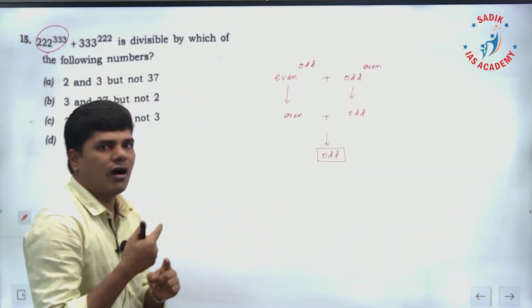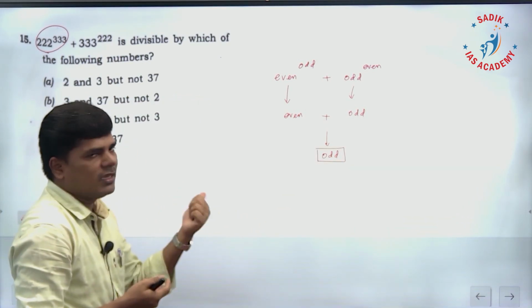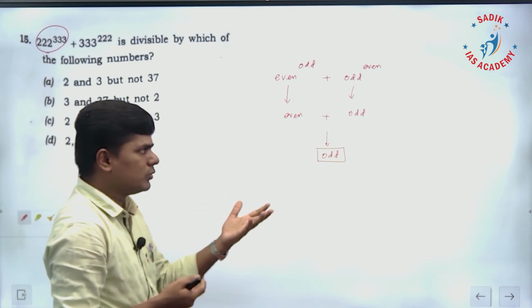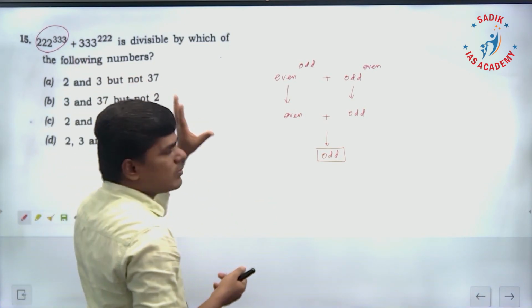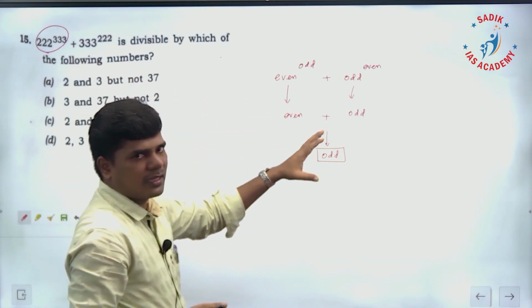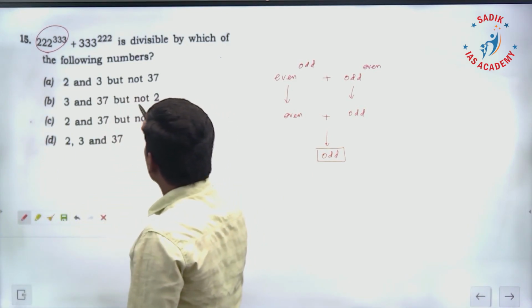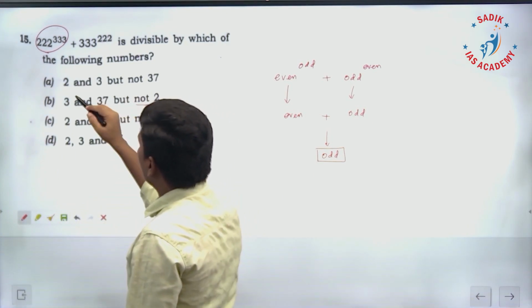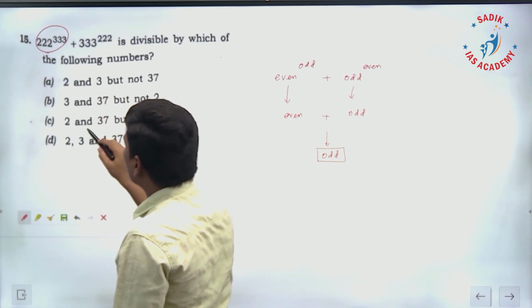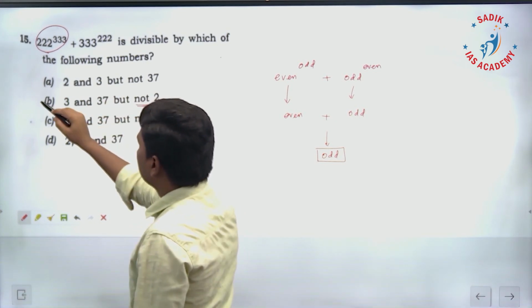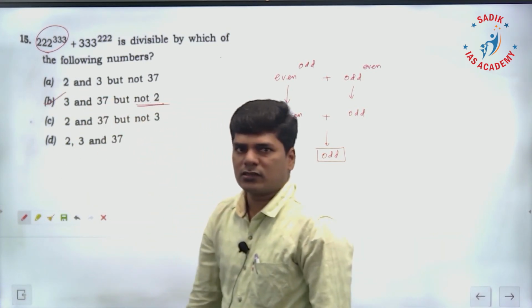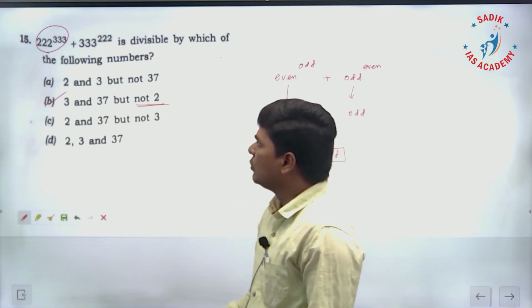If it is an odd number, then it is definitely not going to be divisible by 2. So this number is not divisible by 2. If we identify that, then direct answer here. This number is not divisible by 2. In the other options, it is divisible by 2, 2 comes. If you remove that 2, the option is B. That's it. It is not divisible by 2, therefore option is B.